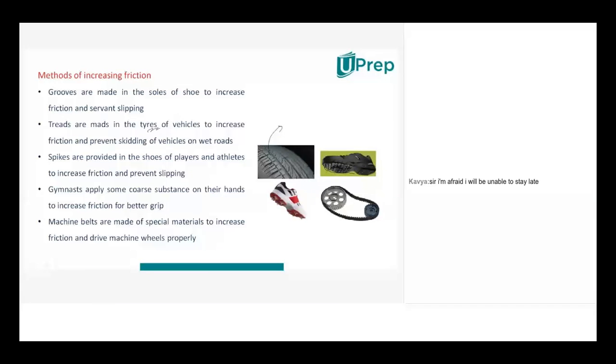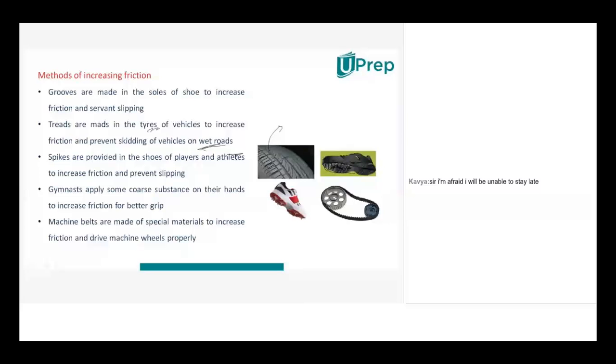Because if these kinds of treads and holes are not there on the tire, then interlocking will not be there. When interlocking is not there, friction will be very less, and when friction is very less, slipperiness will be there. The tire will slip from that particular surface, and thereby you may fall. So this is the reason.